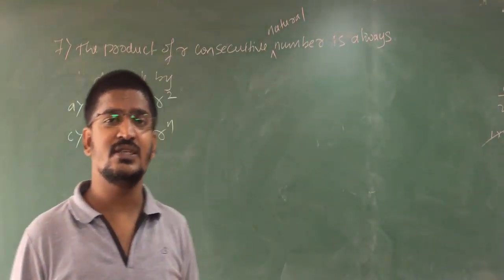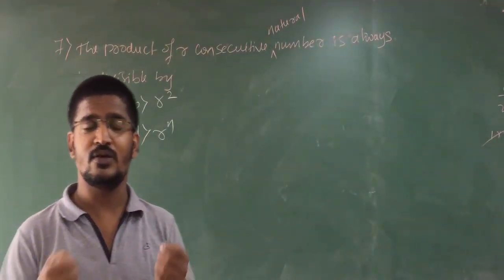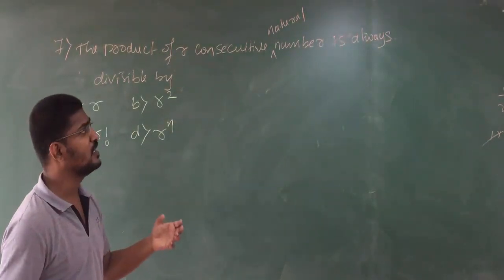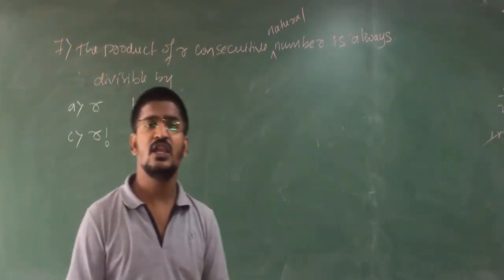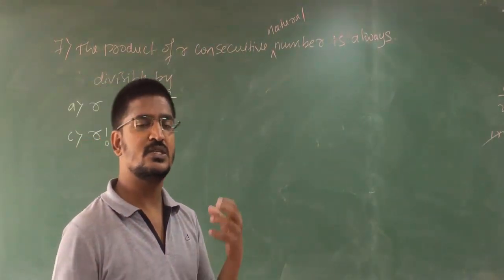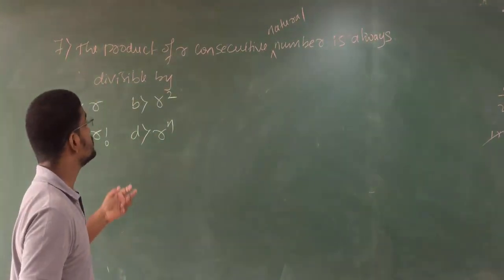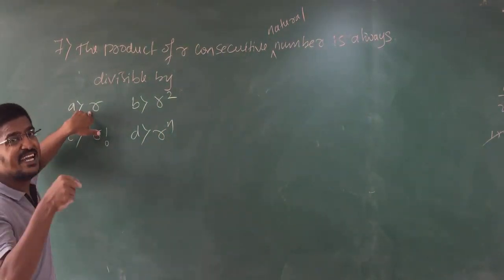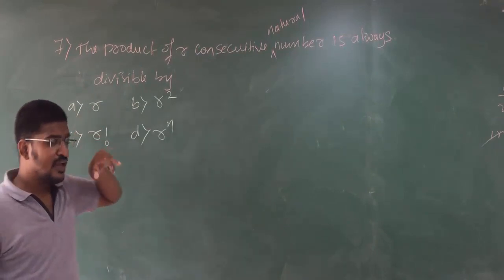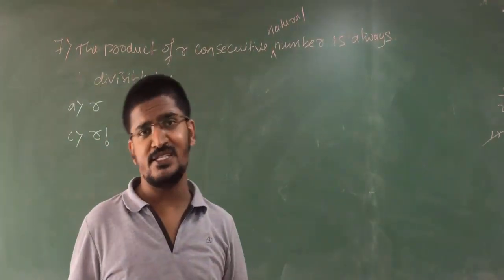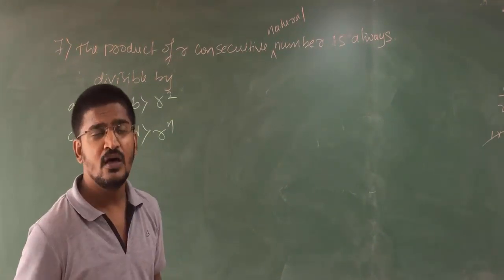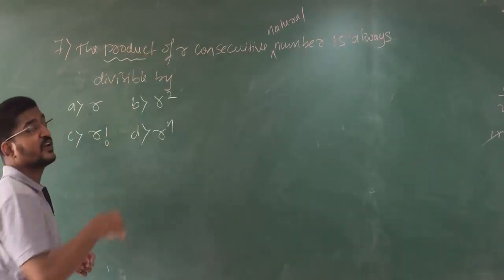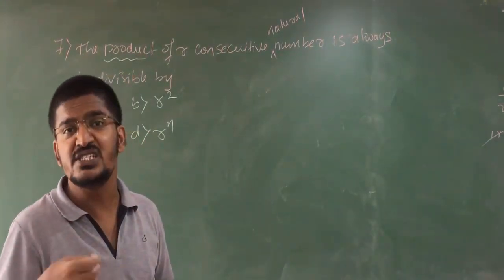They are asking. For looking it will be very simple, but when you try to solve it will be very tough. Then how are you going to solve? The product of r consecutive natural numbers is always divisible by dash. Clear? So in this type of questions you must have some trick. See here, any number is divisible by itself, no problem. For example, if you take 2, 2 is divisible by 2, no problem. But in your mind you will lose this product. Product is different, r consecutive numbers is different.